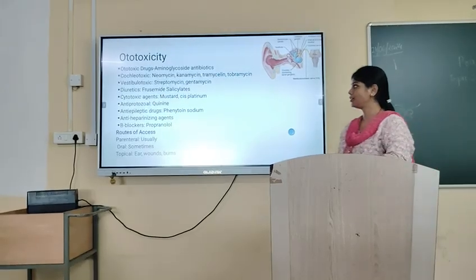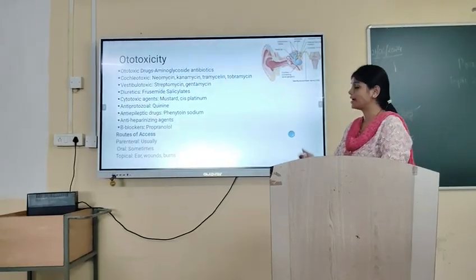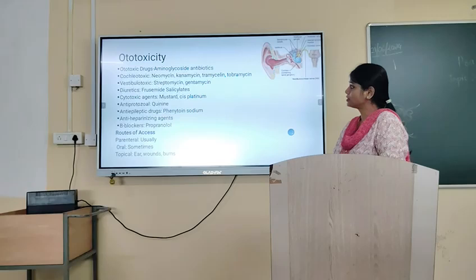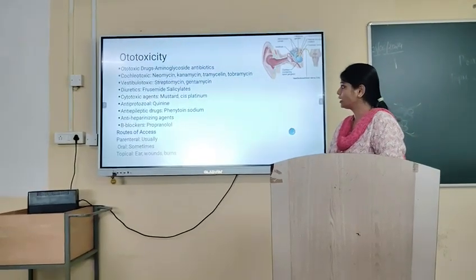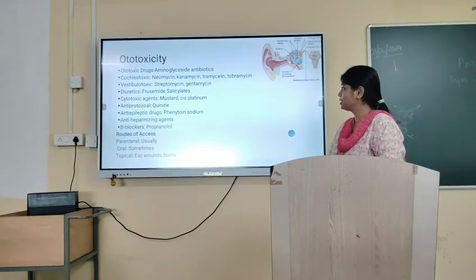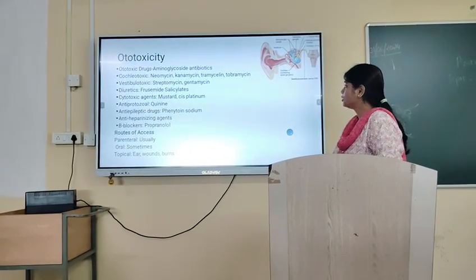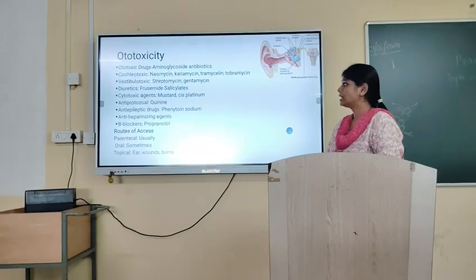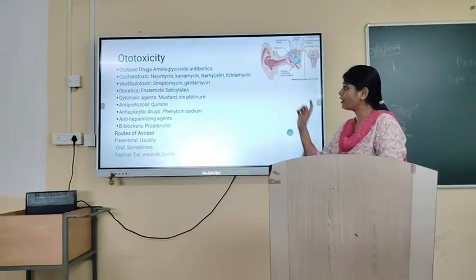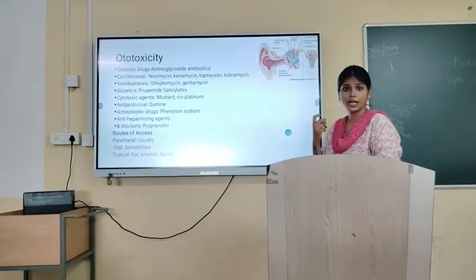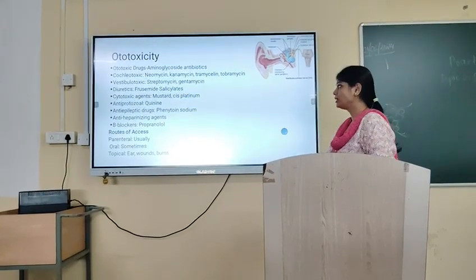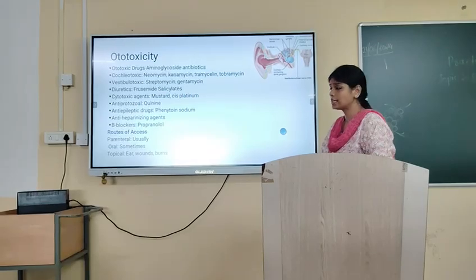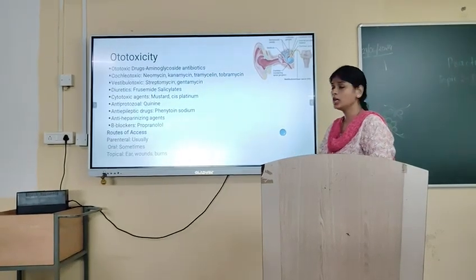Ototoxic drugs include aminoglycoside antibiotics. Cochleotoxic aminoglycosides are neomycin, kanamycin, amikacin and tobramycin. These are medications which affect the cochlear region, and they are called cochleotoxic medication. Vestibulotoxic drugs are streptomycin and gentamicin. These drugs affect the vestibular region.